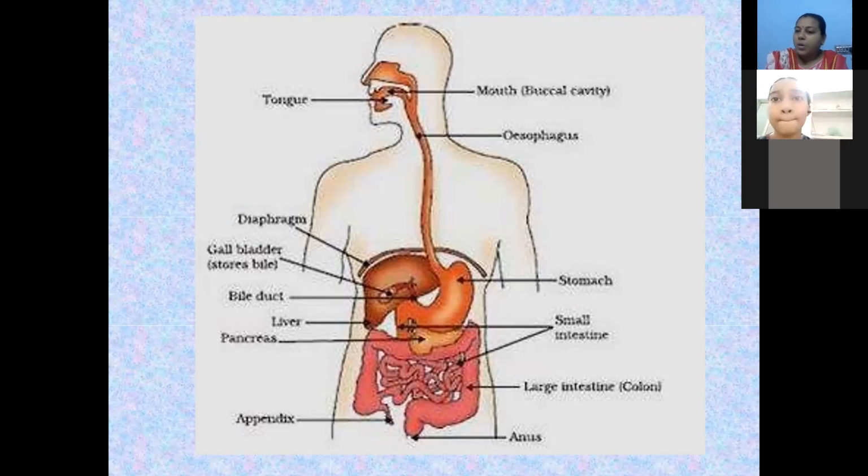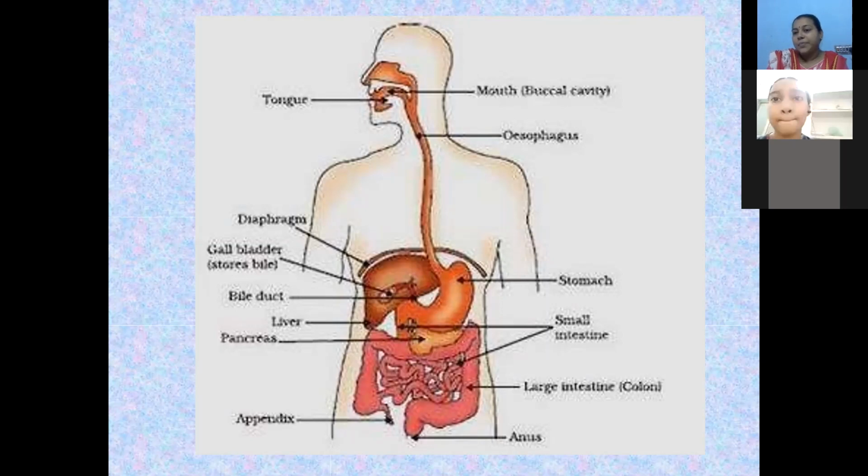First, let us talk about the mouth. Ingestion: generally, we take the food through our mouth. In the mouth, we have the tongue, teeth, and salivary glands. The tongue is a muscular organ. It helps in the movement or rolling of the food in our mouth. On the surface of the tongue, we have taste receptors. These receptors help in the recognition of taste.